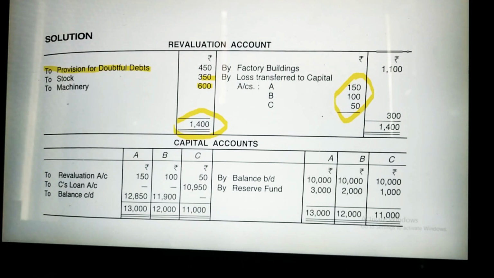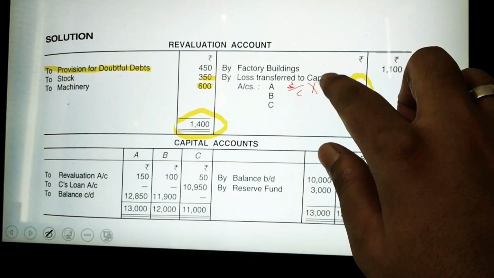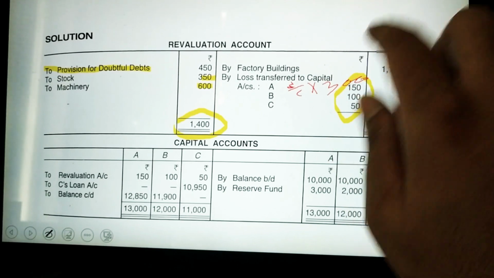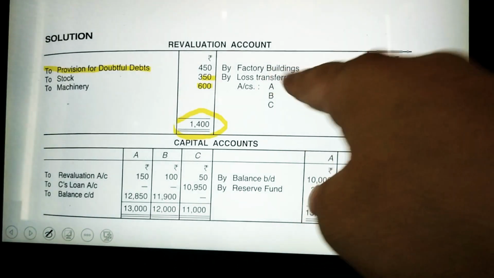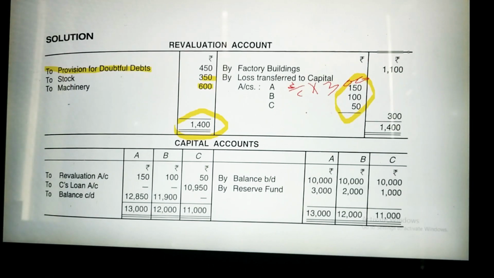For A it will be 3 by 6 multiplied by 300, like that you can do, and you will do the same for 2 by 6 and 1 by 6. So now you have completed your revaluation account.